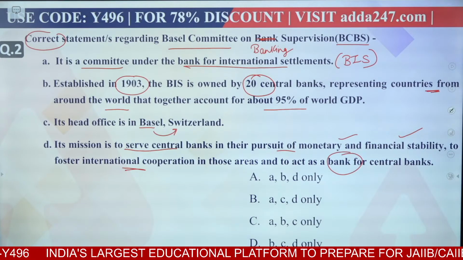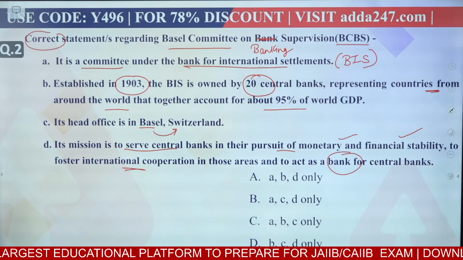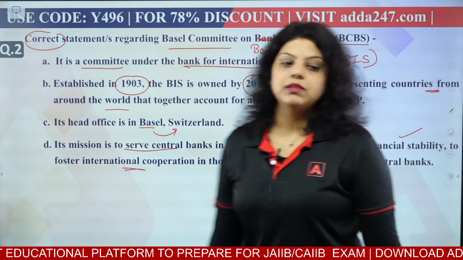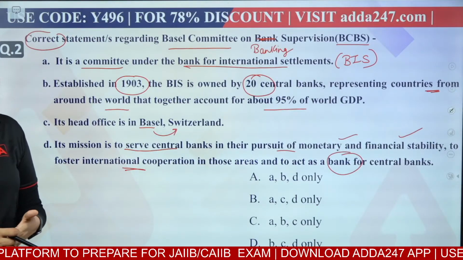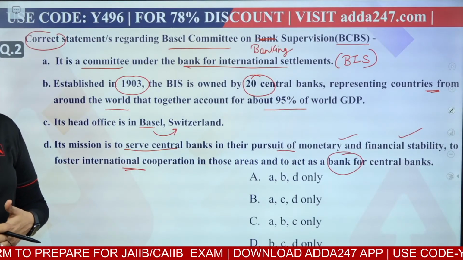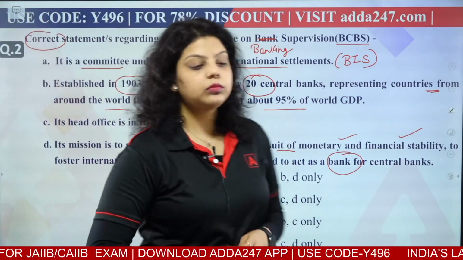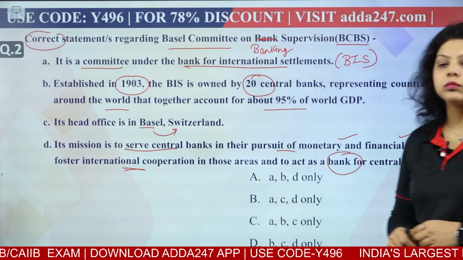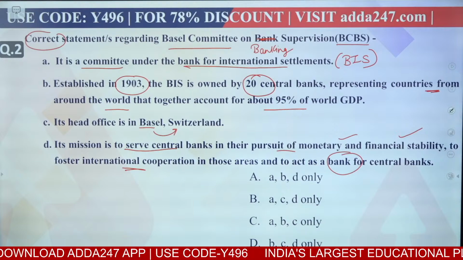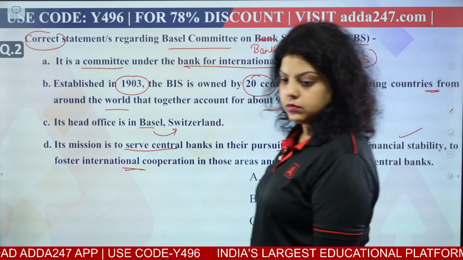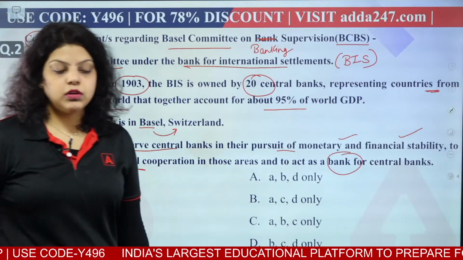So, which of the following is correct? A, B, C or D? Second is B. B and C, two options are coming. Which of the following is correct?